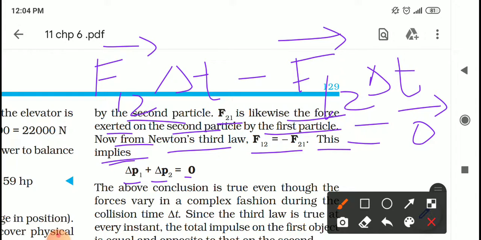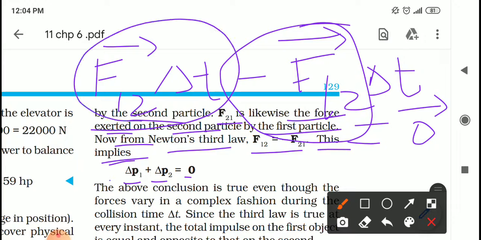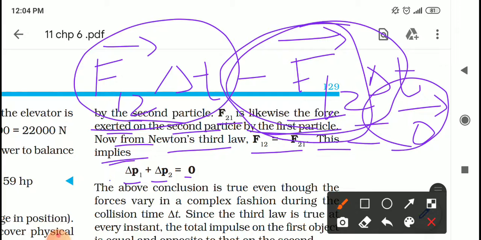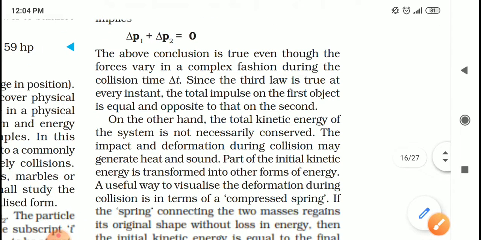Here F21 vector is replaced by minus F12 vector. So delta p1 vector plus delta p2 vector is equal to a null vector. The net change in the momentum of the system made up of m1 and m2, which are colliding with each other, is 0, which simply means that the momentum remains constant throughout. Okay, students.